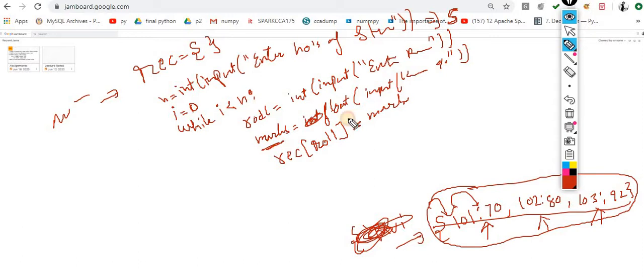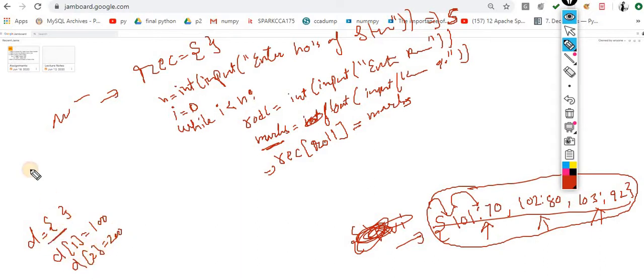Okay, I am assigning this variable, that is the marks. So now understand this line. Let's suppose this is my empty dictionary. What I am doing is D1 is equal to 100, D2 is equal to 200.